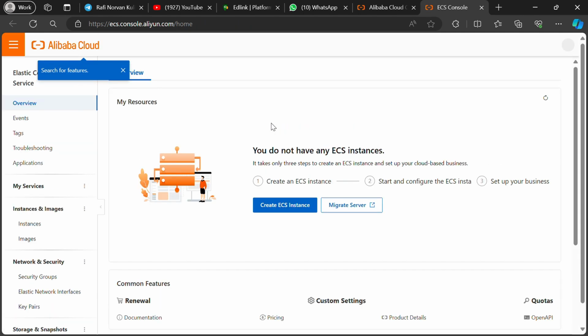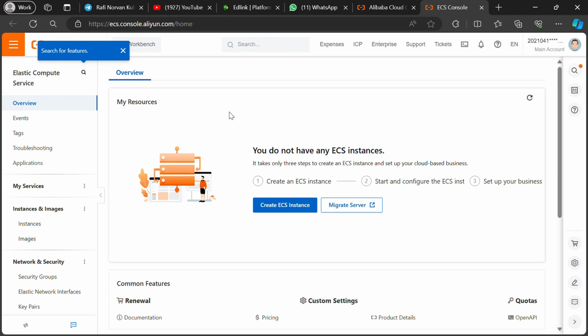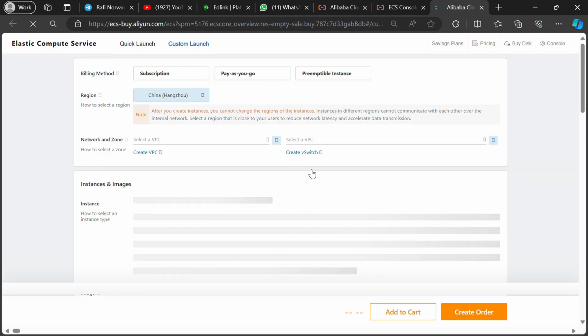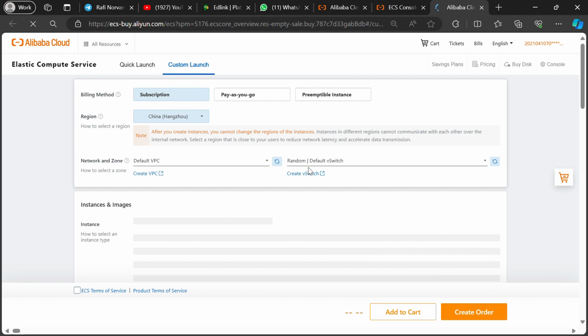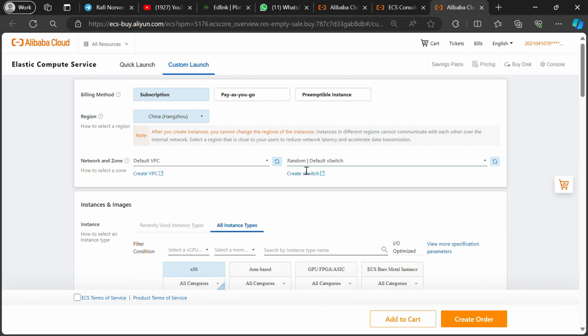Step 5. If you have moved to the other menu, there will be a display like the one below and you can immediately click Create ECS. Step 6. After entering creation, several menus will appear that we can configure to suit our server needs.